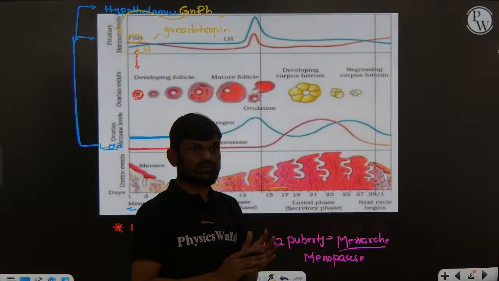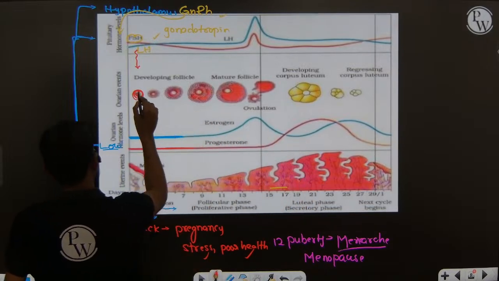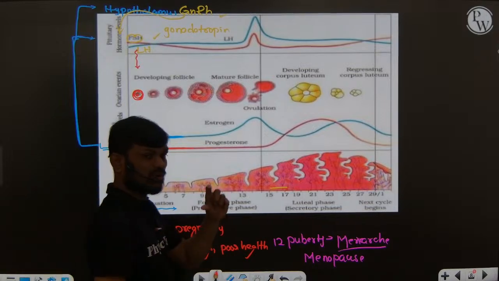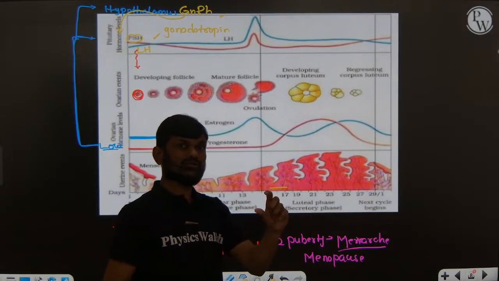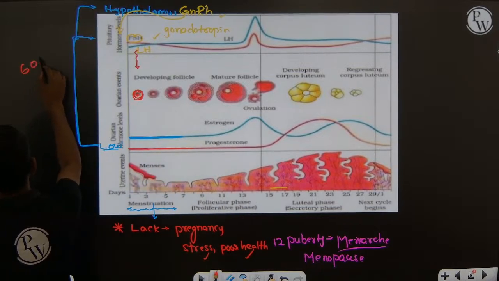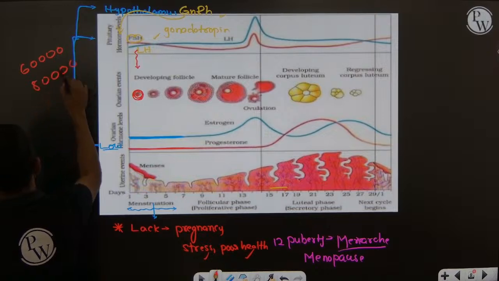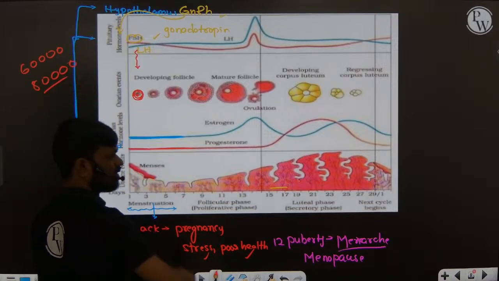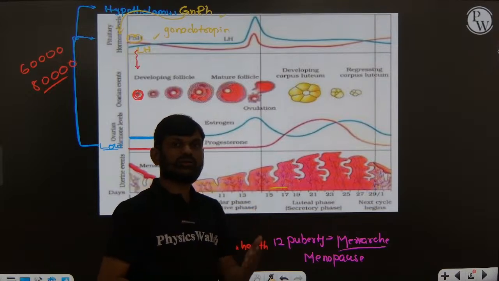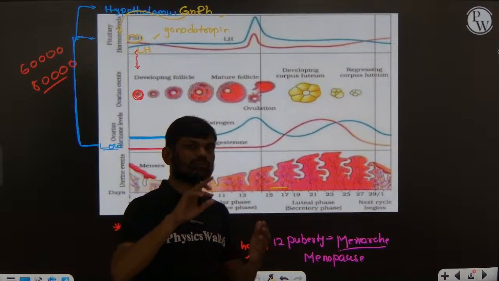I didn't tell you that before, so here I am explaining that each ovary at the time of puberty contains 60,000 to 80,000 primary follicles. You know that primary follicles contain a primary oocyte, and that primary oocyte is arrested in prophase 1.